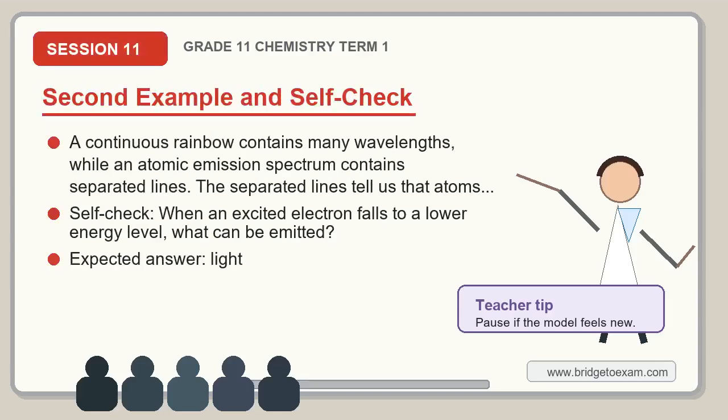Here is a second example. A continuous rainbow contains many wavelengths, while an atomic emission spectrum contains separated lines. The separated lines tell us that atoms do not release every possible energy value. Now answer this self-check. When an excited electron falls to a lower energy level, what can be emitted? A strong answer should include light. Hint: the energy difference can leave as a photon.